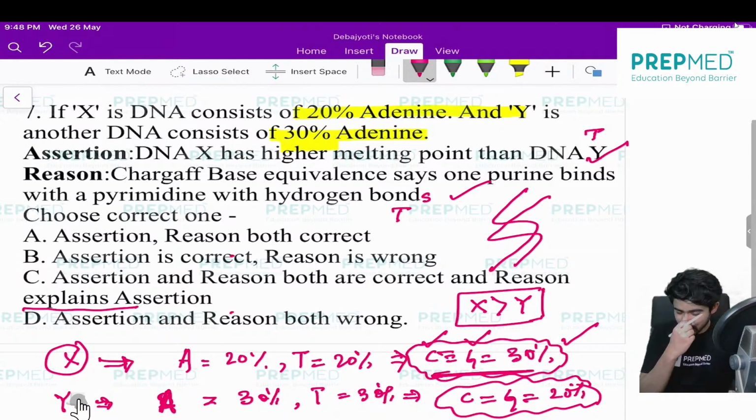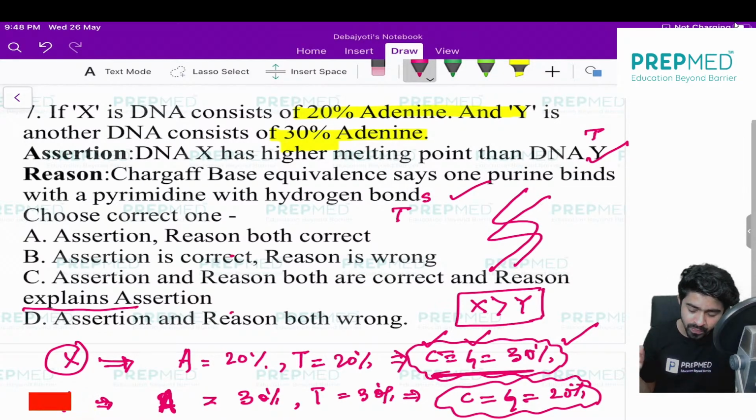But the question is, if both the statements are true, are they explaining each other? Then we have to read it this way: DNA X has a higher melting point than DNA Y because Chargaff base equivalence says one purine binds with one pyrimidine with hydrogen bonds. This is not directly explaining your assertion. So though both statements are correct, the reason is not directly explaining the assertion.